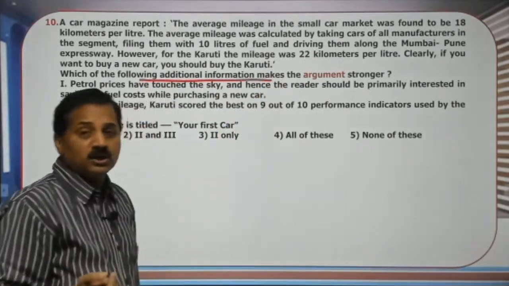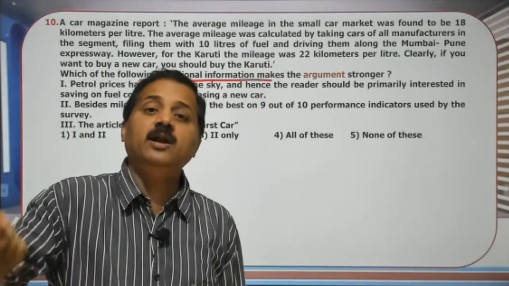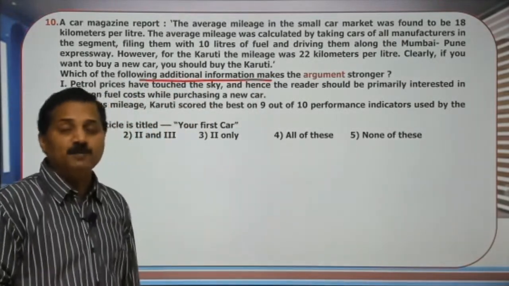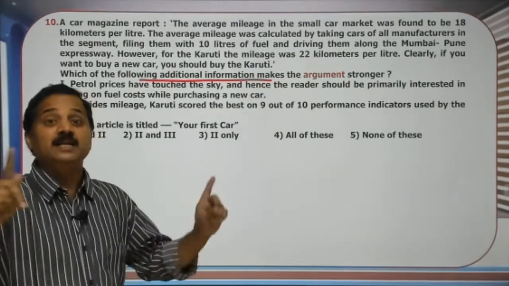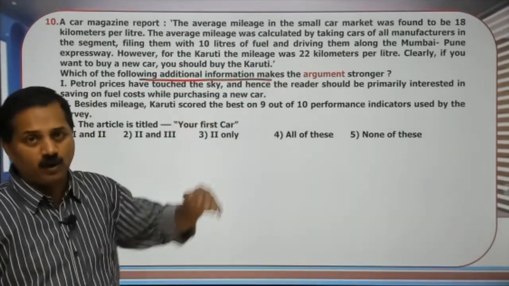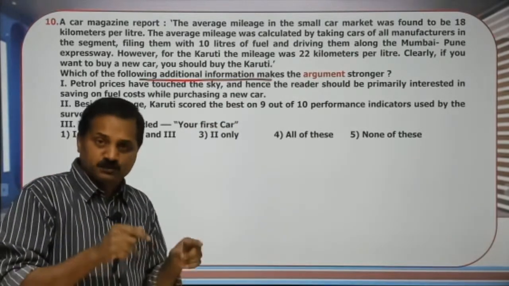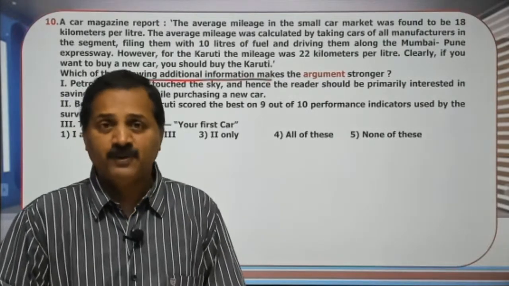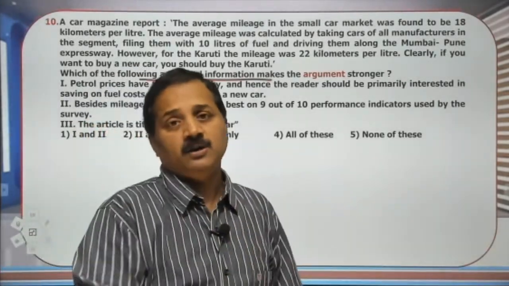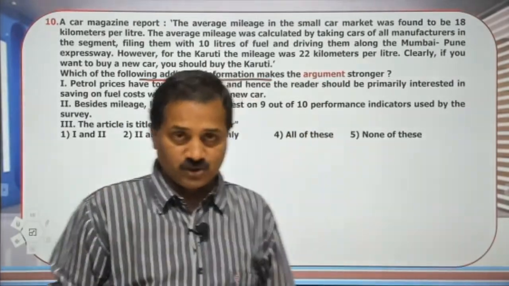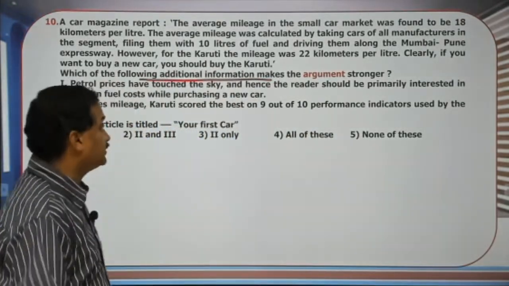So you should not speak about the information that has already been used to answer the previous question. What was the argument? In the previous question, mileage was the argument. Generally, cars have got 18 kilometers per litre, but B, this particular brand, has got 22 kilometers per litre, so it was recommended. So the sole consideration was mileage. What can be the additional consideration? That's the question.